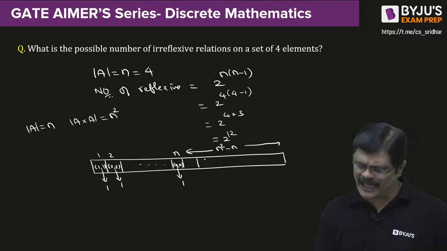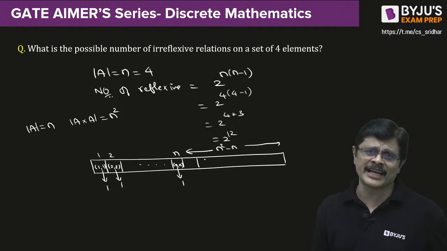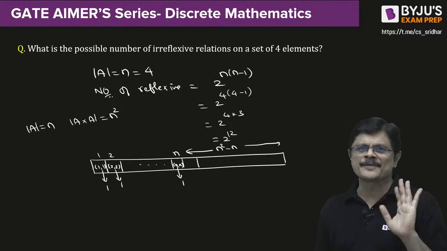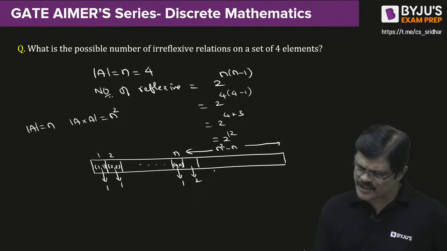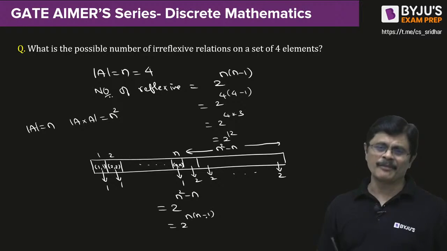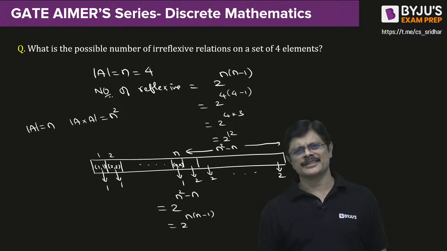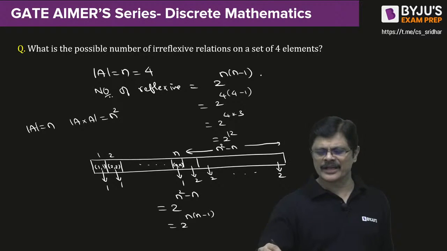Whereas the other elements, that is the remaining n square minus n elements, they may be present or absent, we don't care. So there are two choices for each of them. So the answer for this would be 2 power n square minus n, that is 2 power n into n minus 1, my dear friends. So that is the answer for this.